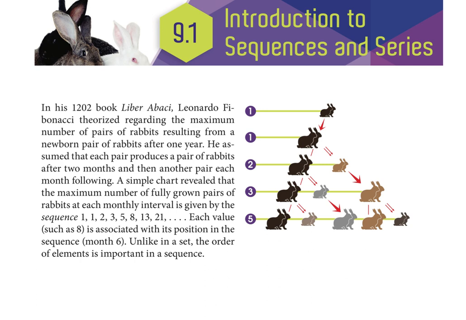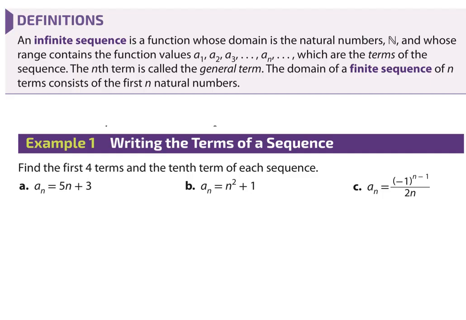But what you find is patterns are very, very helpful, all right? Numeric patterns are helpful. Life patterns are helpful, okay? We can do a lot of inductive reasoning with patterns. And so this is one of the more famous ones, but this is an infinite sequence. And so if you look at that first definition there, we have the definition of an infinite sequence. It's a function whose domain is the natural numbers n. So we are doing counting numbers, okay? 1, 2, 3, 4, 5.